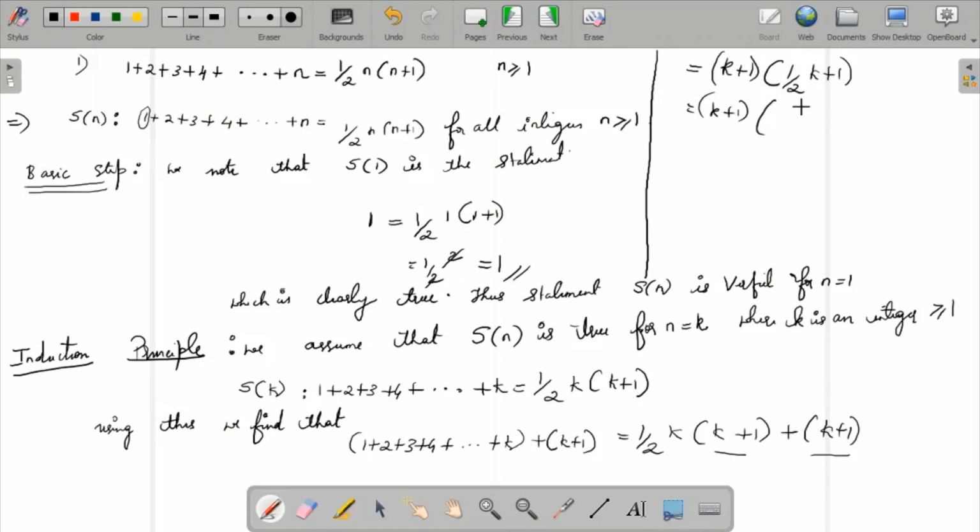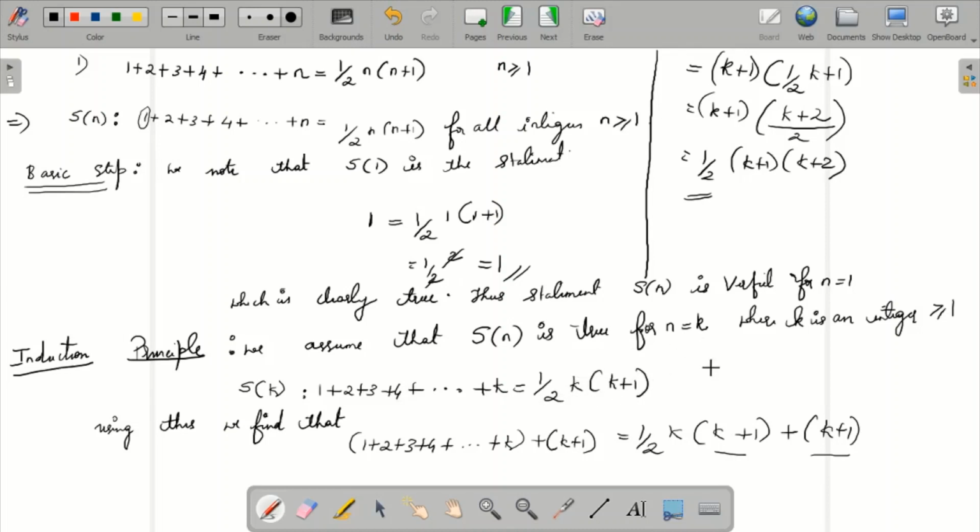If I take LCM, what will it be? k plus 2 over here, over 2. So it is nothing but half into k plus 1 into k plus 2. This is what we got actually as the result. Just try to compare with k, replacing with k plus 1, and check whether it is true for k plus 1. See, S of k we got this way. We assume this is true.